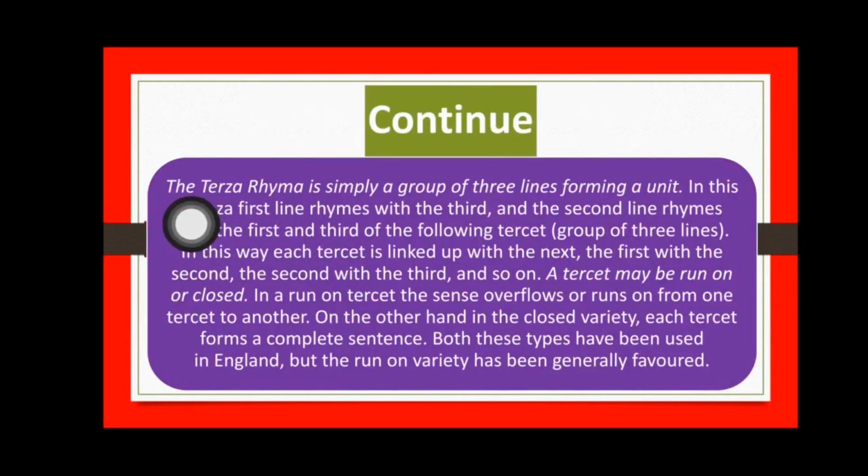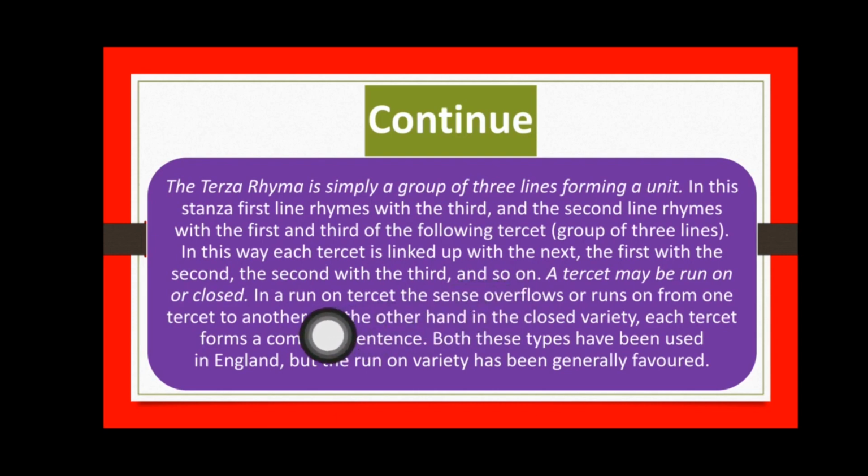Now, the terza rima is simply a group of 3 lines forming a unit. Only a group of 3 lines. In this stanza, the first line rhymes with the third, and the second line rhymes with the first and third of the following tercet, a group of 3 lines. In this way each tercet is linked up with the next, the first with the second, and the second with the third, and so on.